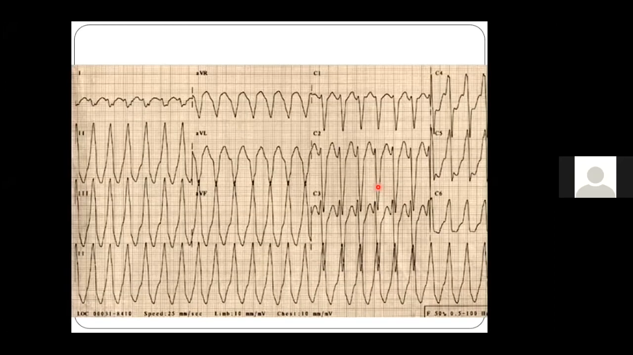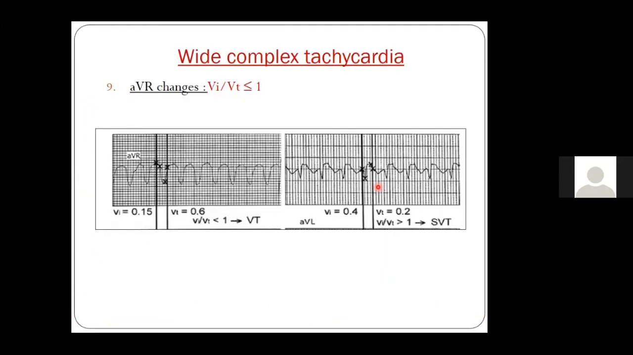That is why I told you, you have to see the other important points, like if there is a tall or only positive QRS or a negative QRS, such as SVT with aberrancy. If you have a small q or a small r with the duration of the q or r more than 40 millisecond, it is suggestive of a VT. So these are the important things about the lead AVR.